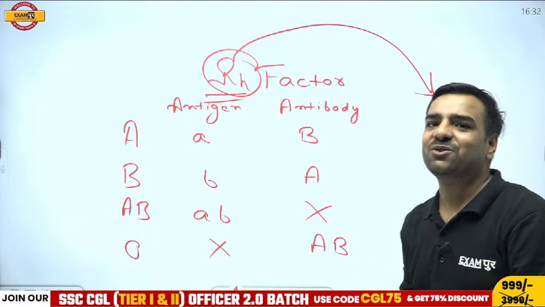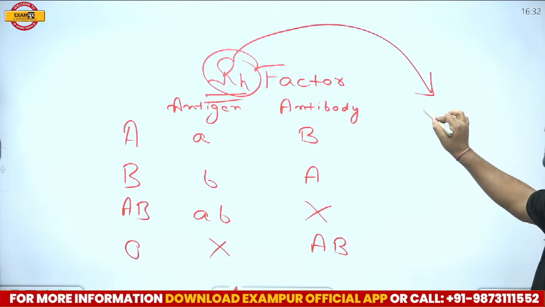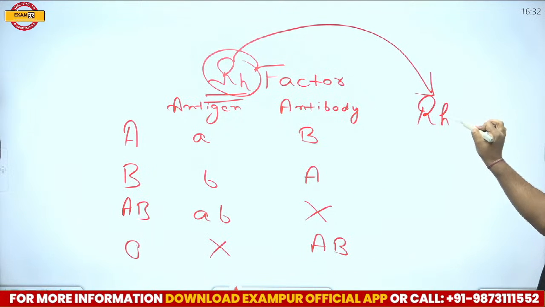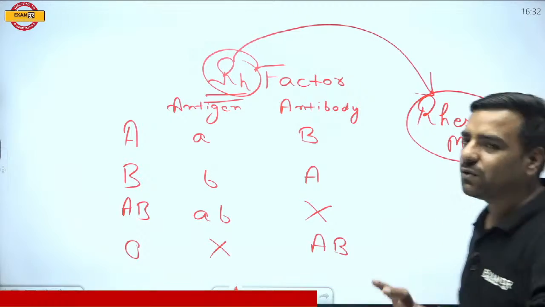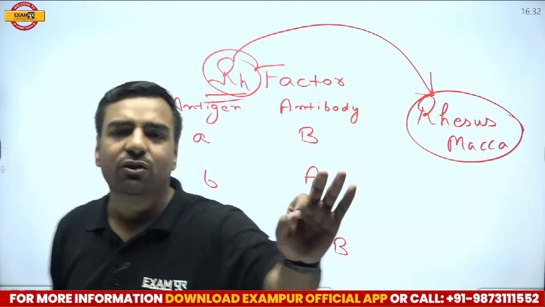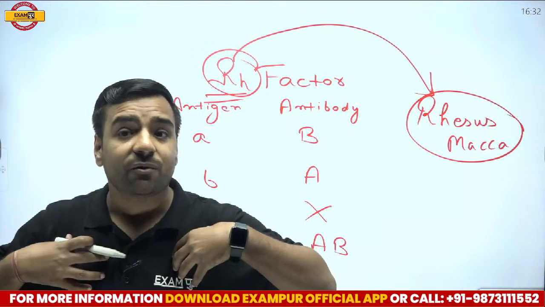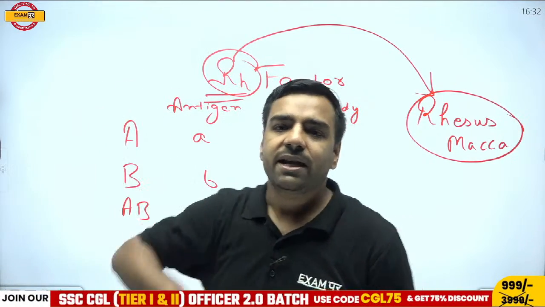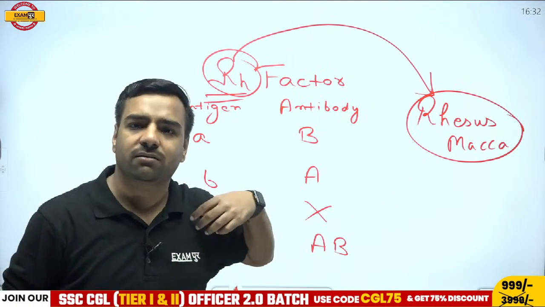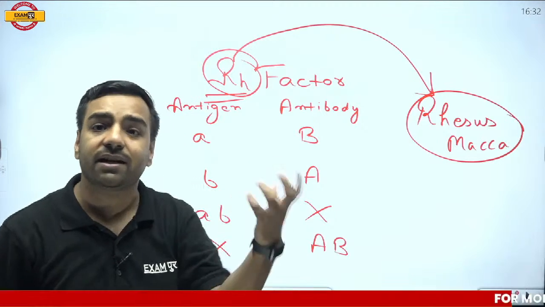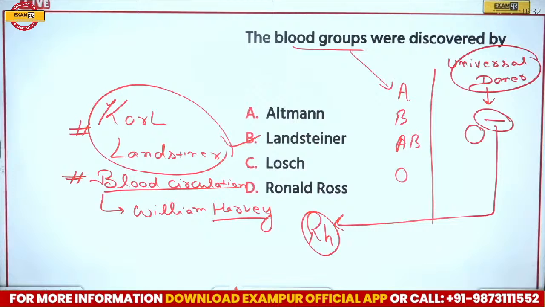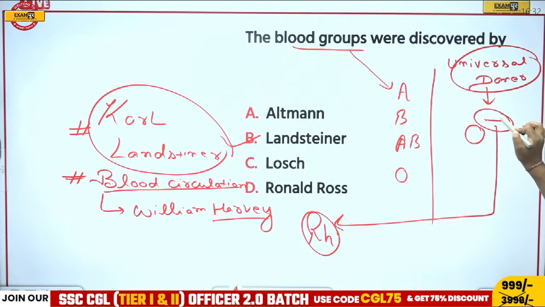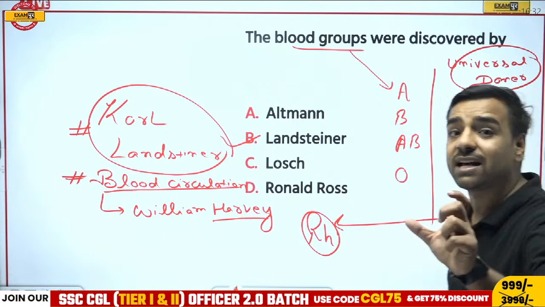So yes, what I was talking about is this RH. It was an experiment on a monkey named Rhesus macaca. On this monkey, the experiment was done and it was found that if that particular protein is present in us, we will be considered positive. If that protein is not present in our blood, that is the RBC, we will be considered negative. So from here the RH negative word comes in, and that negative part is known as RH.